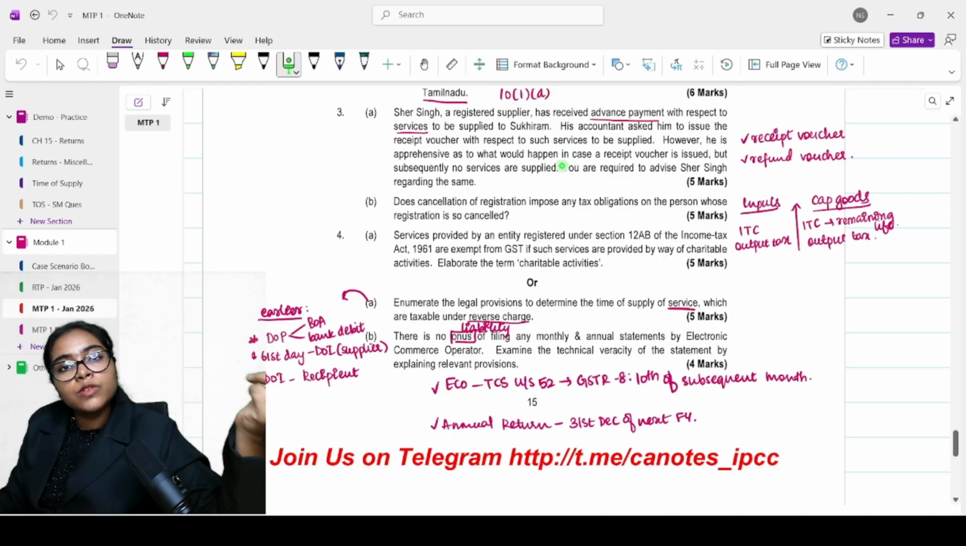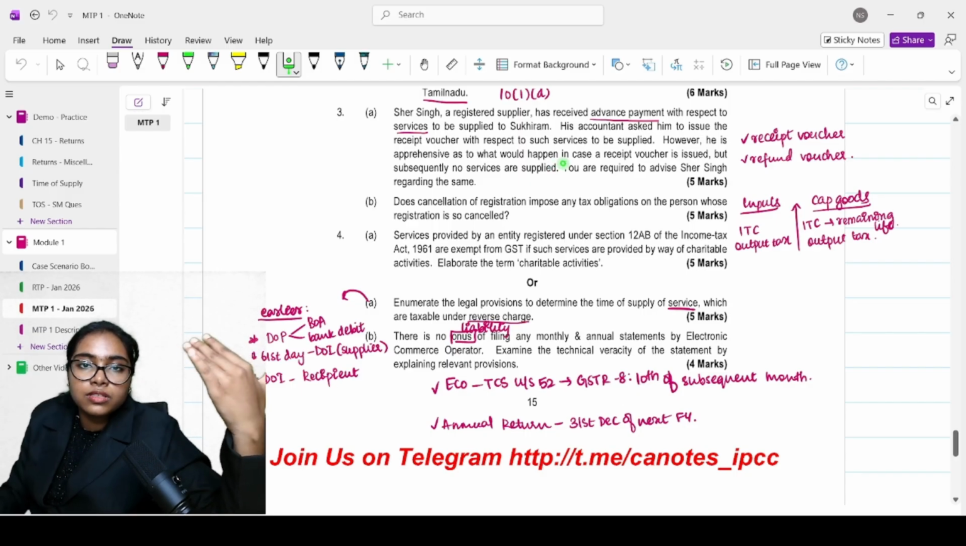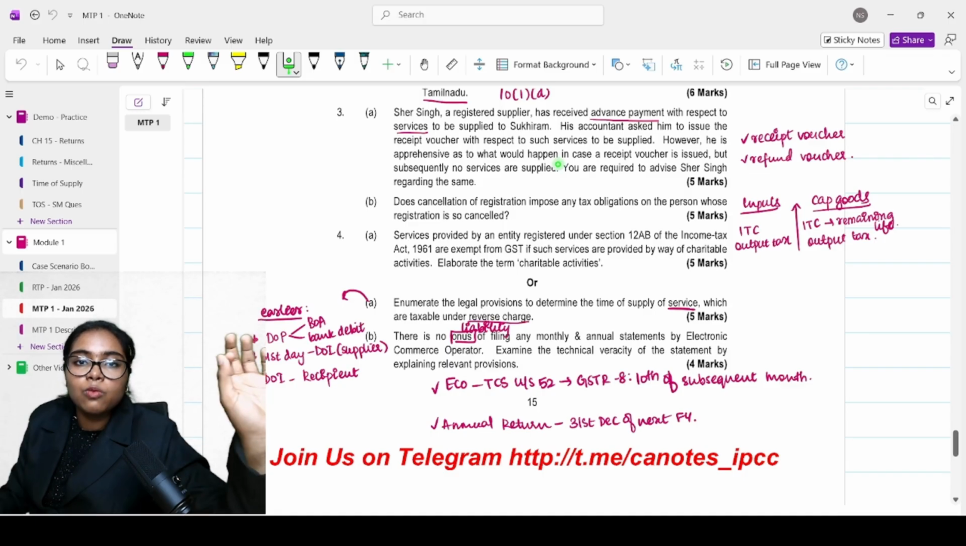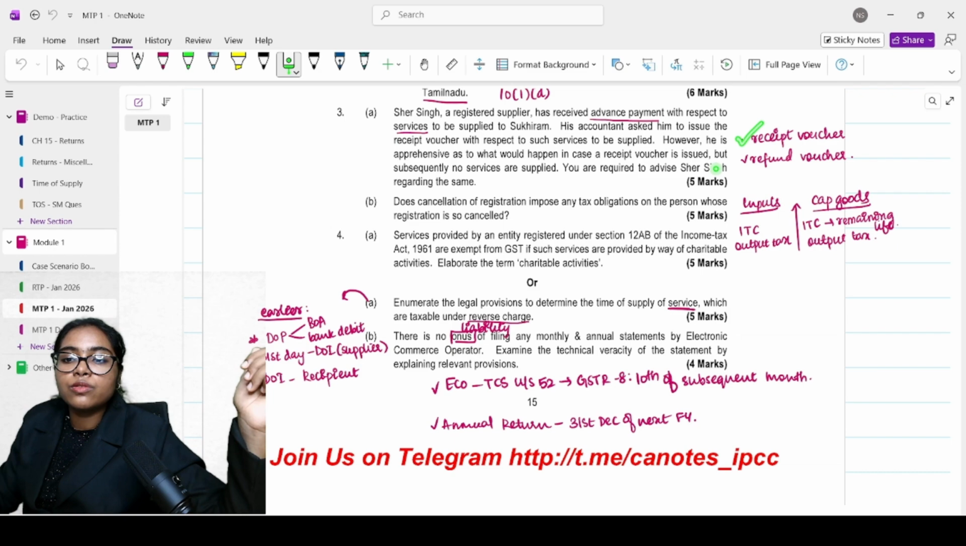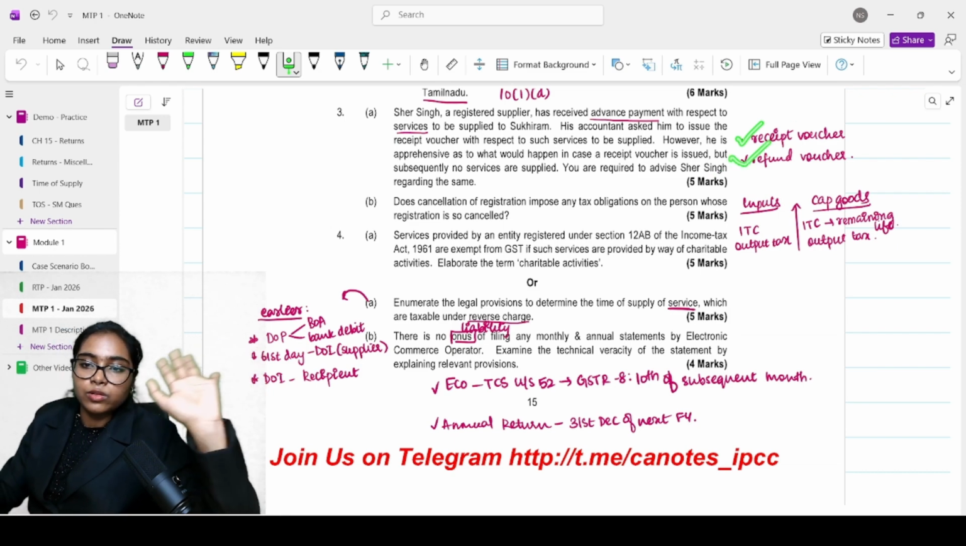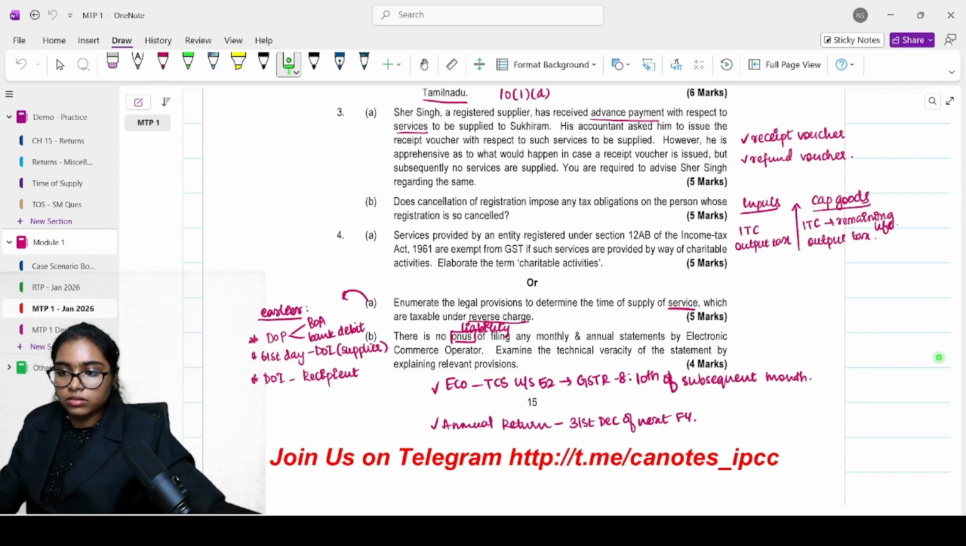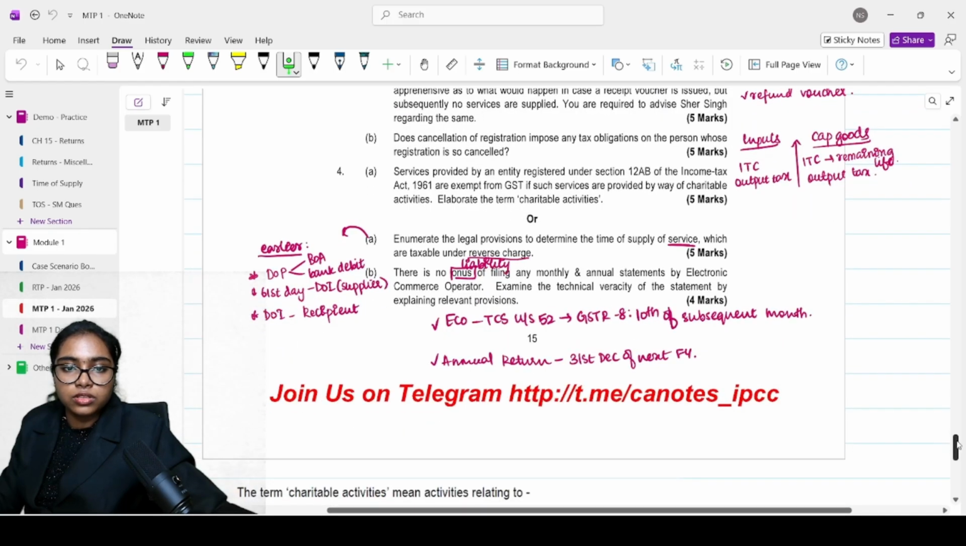What happens if the service was not done subsequently? There was no supply of service that took place after that. No supply took place. What will you do? Refund voucher. You issue a receipt voucher, then you issue a refund voucher. That is all. You just need to elaborate on this.